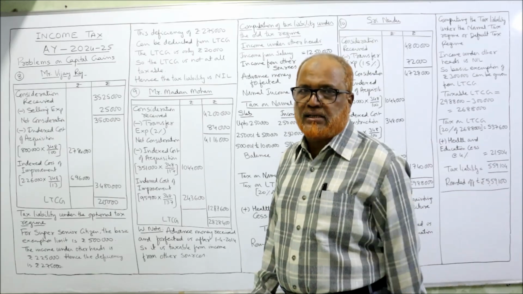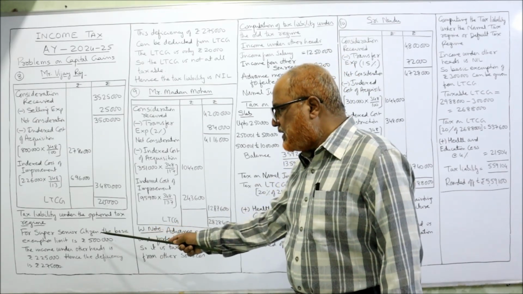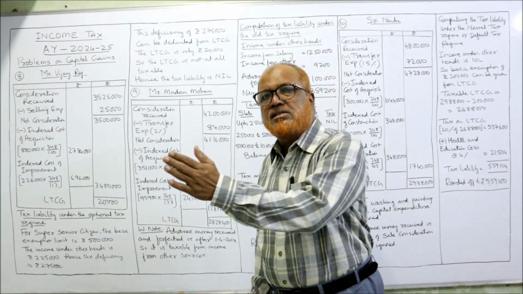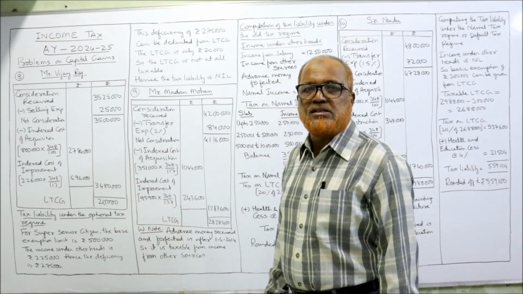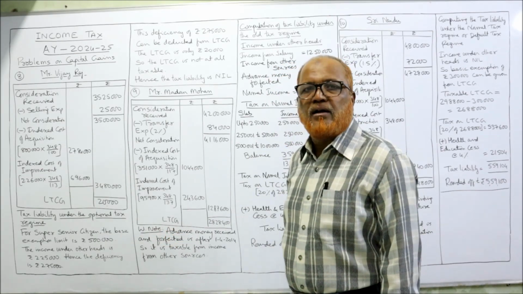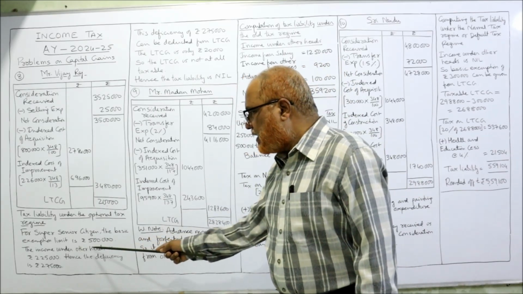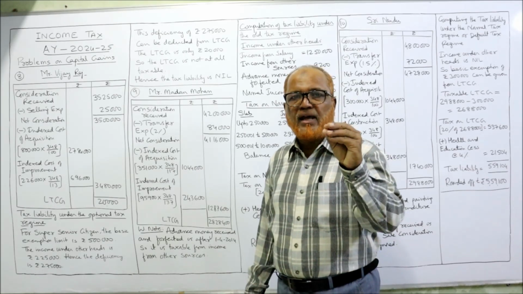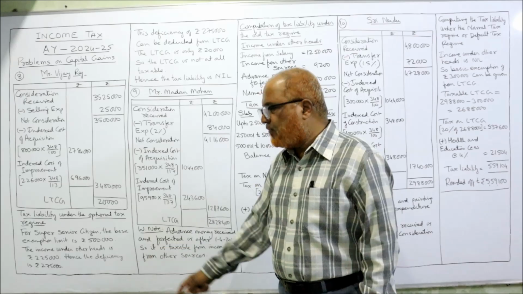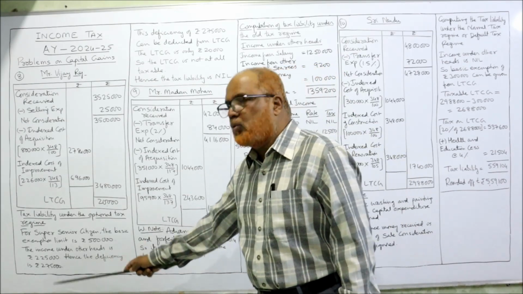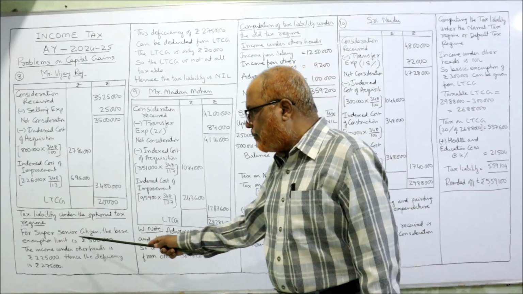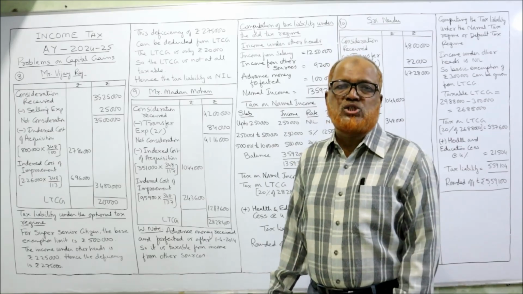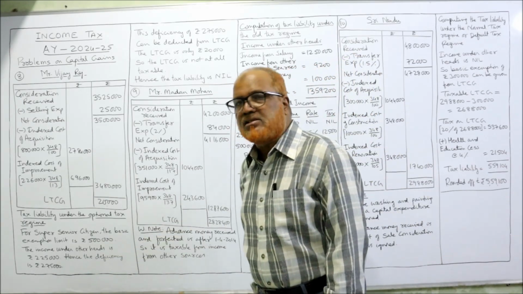Now tax liability under optional tax regime. Optional means old tax regime. For a super senior citizen, because age 80 plus, if a senior citizen crosses the age of 80 years, he will become super senior. The basic exemption limit is 5 lakh, right? But the income under other heads is only 2,25,000. Basic exemption limit 5 lakh, but he has other income of only 2,25,000. Hence there is a deficiency of 2,75,000. 5 lakh minus 2,25,000. There is a deficiency in basic exemption, a deficiency of 2,75,000.